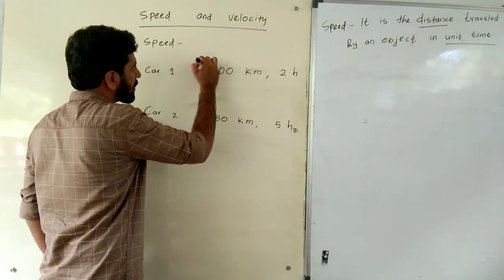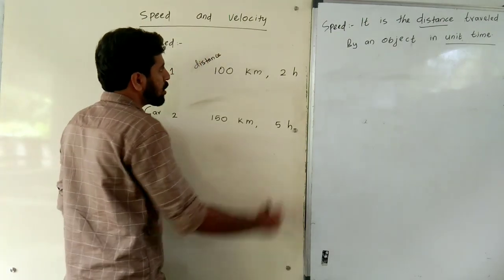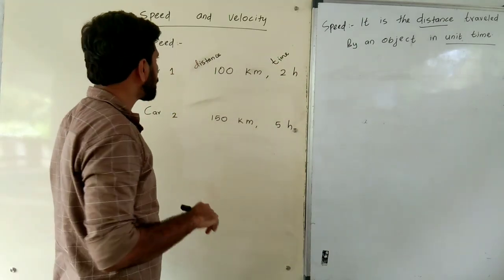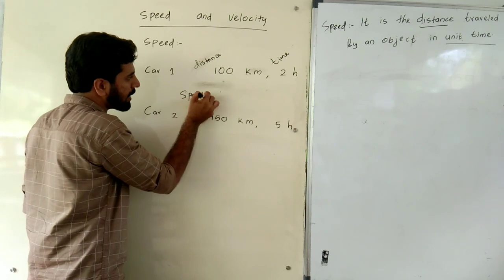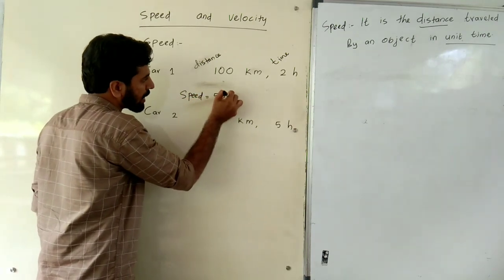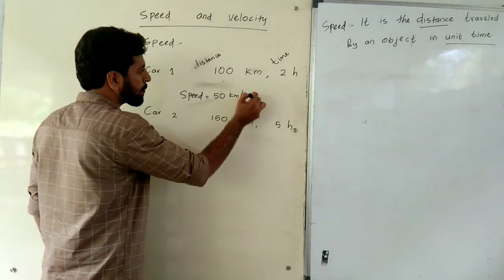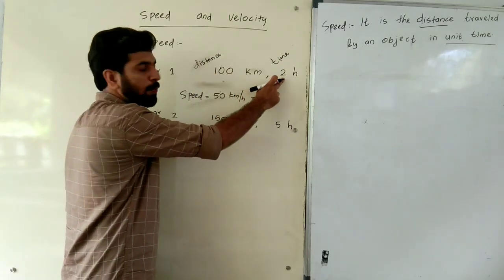100 kilometer is the distance traveled by the first car. 2 hours is the time taken to travel such a distance. Now we are going to write the speed of the first car. Speed is equal to 50 kilometer per hour, isn't it? Yeah, 50 kilometer per hour. We have the distance 100 and time 2.